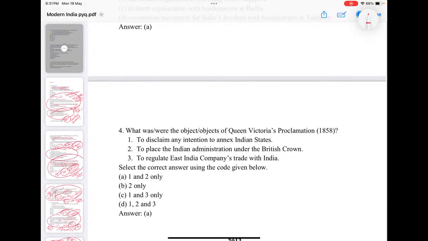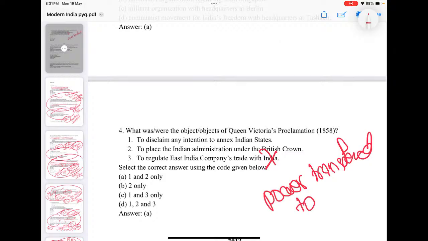What are the objects of Queen Victoria's proclamation? To disclaim any intention of annexing Indian states, to place Indian administration under the British Crown, to regulate East India Company's trade. There is no question of regulating the East India Company's trade, because the East India Company is scrapped and power is transferred to the British Crown.